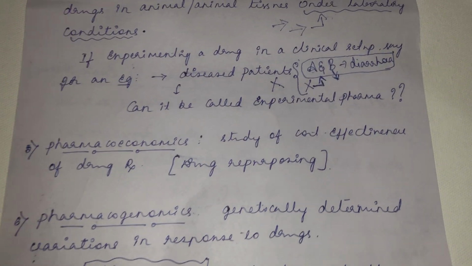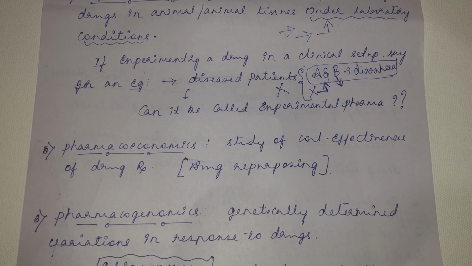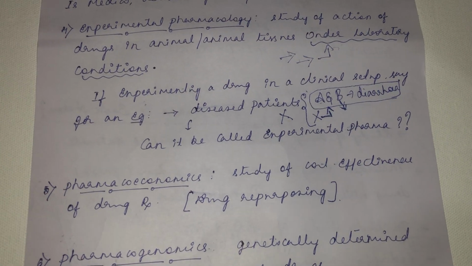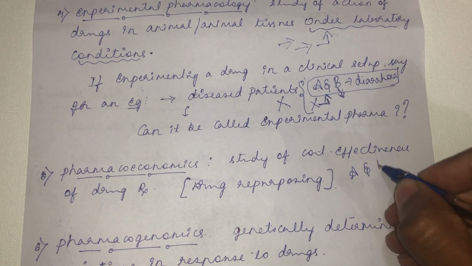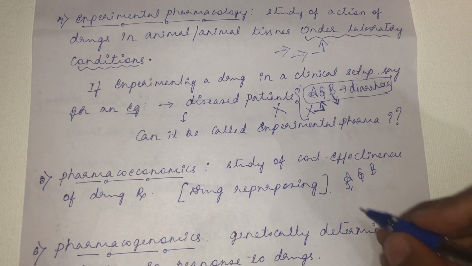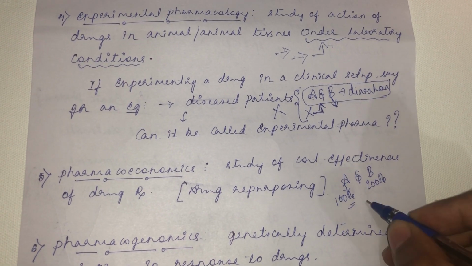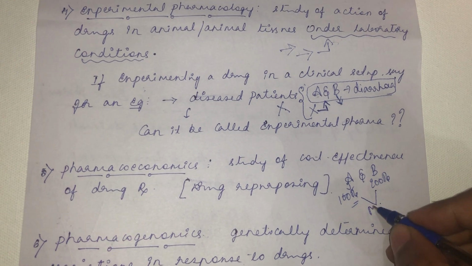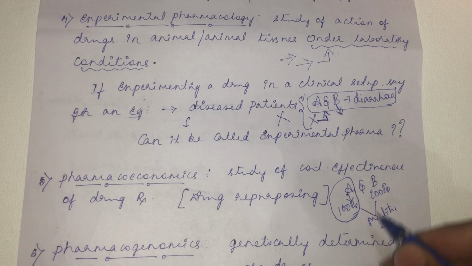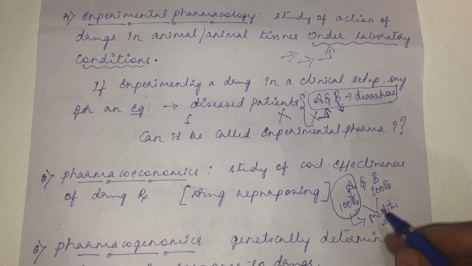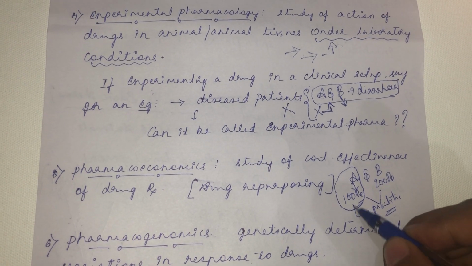Then pharmacoeconomics, the study of the cost effectiveness of drug treatment. What do you mean by cost effectiveness of a drug treatment? For example, mastitis. If a cattle is suffering from mastitis, you are giving drug A and drug B. The cost of drug A is 100 rupees, the cost of drug B is 200 rupees, but both are effective in treating the mastitis. So which drug will you prefer? Obviously we have to prefer drug A, because we are dealing with farmers who are economically backward. So the pharmacoeconomics thing comes into the picture.